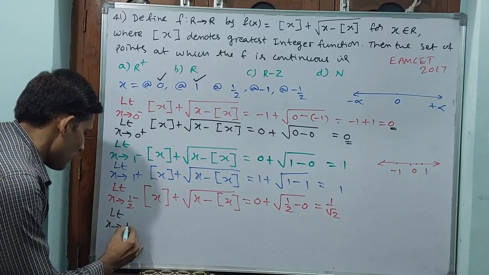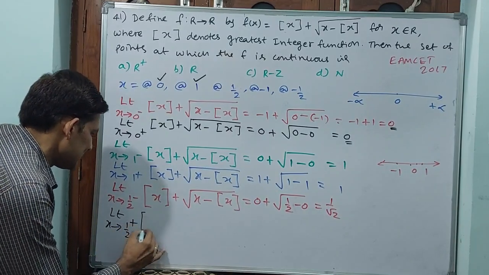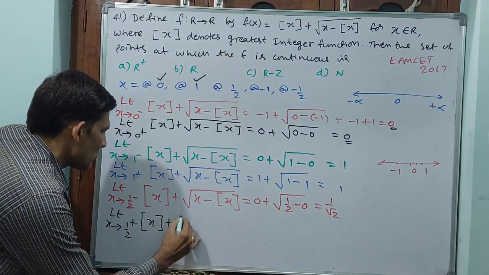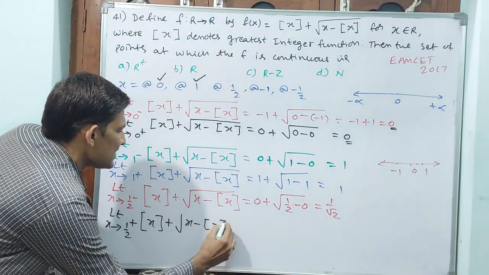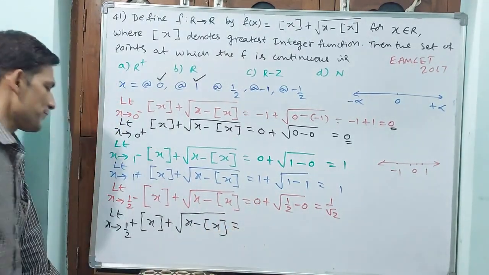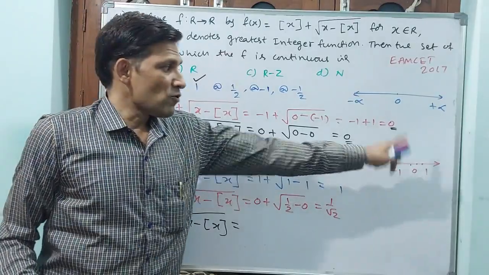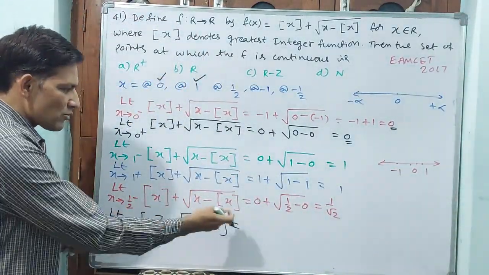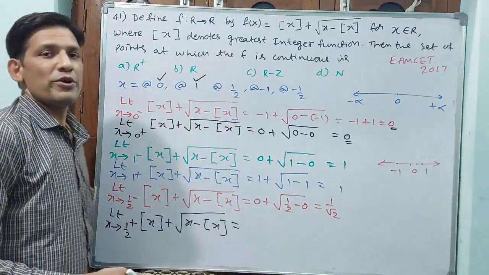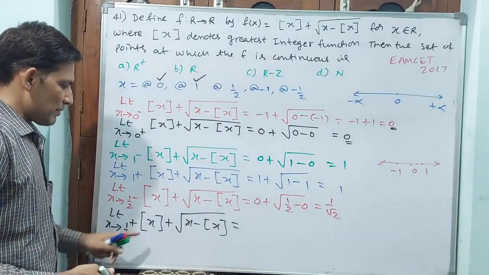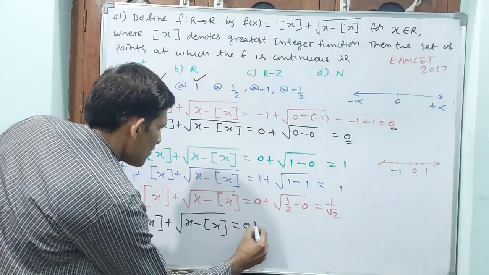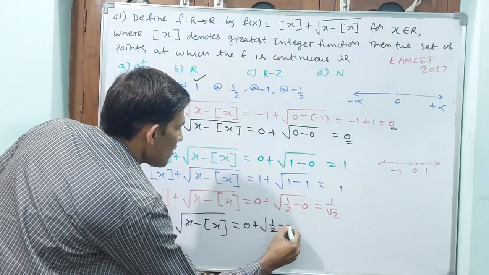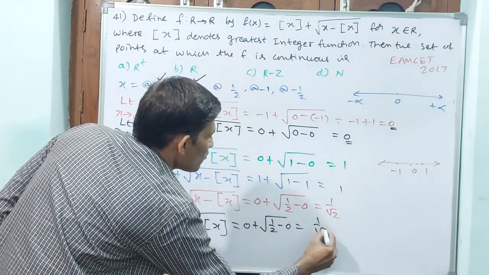As x tends to 1/2, the greatest integer of x plus the square root of x minus the greatest integer of x is equal to 1/2 plus or minus, both are going to give 0, so I think we need not do this again. It is going to come 1 by root 2 only. Why? Because this is going to become 0 plus the square root of 1/2 minus 0 only. 1 by root 2 only is going to come.